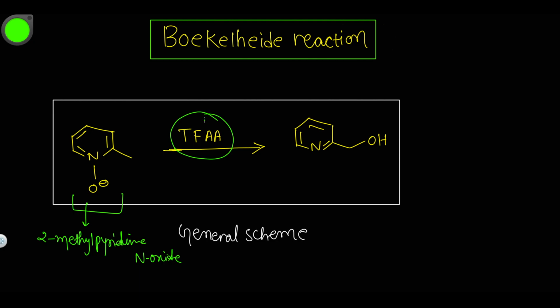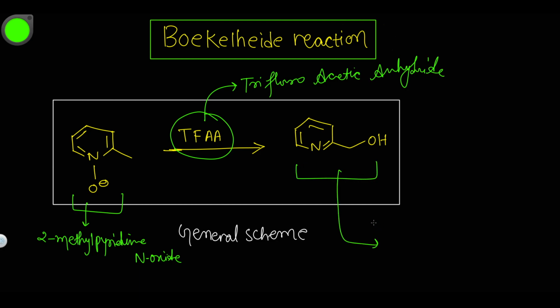This is our reagent that we have taken here, TFAA, and TFAA means trifluoroacetic anhydride. And now you get a product, which is 2-hydroxymethylpyridine.